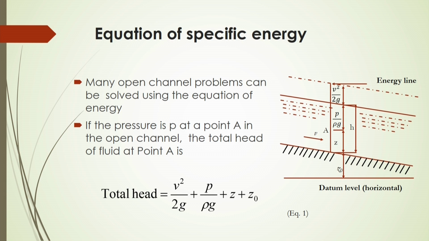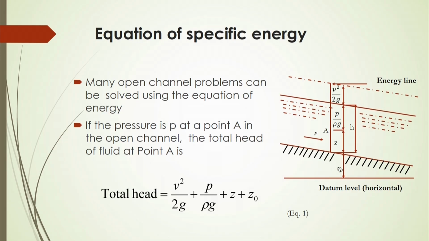Generally this energy equation is sometimes represented in terms of head. So, what should be the total head of these three energies? One is the energy due to the velocity, another is the energy due to the pressure, and also the energy due to gravity, or you can say potential height.